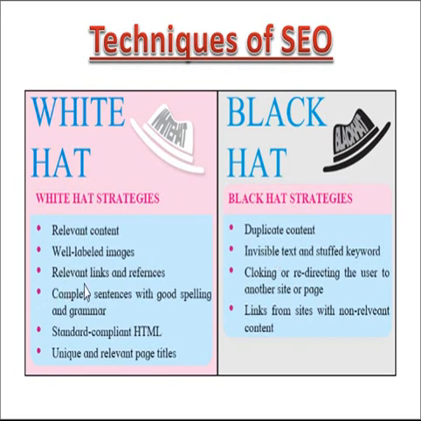Next difference of white hat is the relevant link and reference. Whatever you look for in the search engine, you get the relevant link according to your search, and it provides you a good reference that is very useful for your search. This type of thing happens in white hat. But if you go for black hat, ultimately whatever you search, you cannot get that particular content. The user is just redirected from one page to another page. If this type of strategy is there, we call it a black hat strategy.